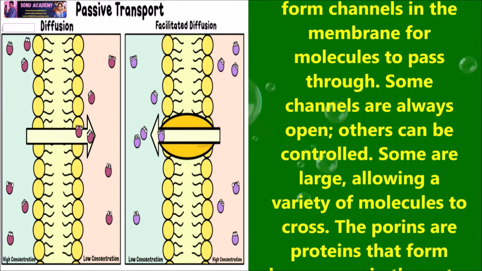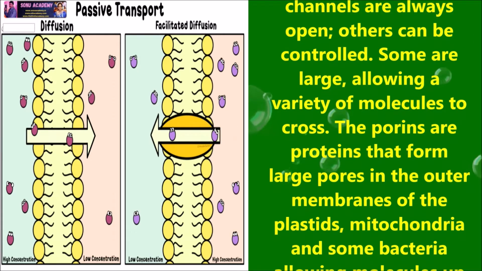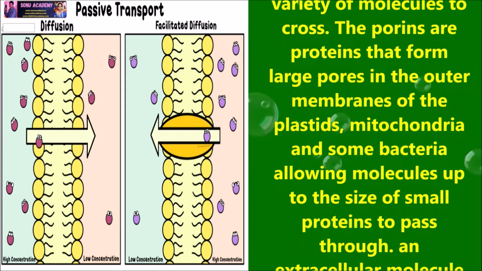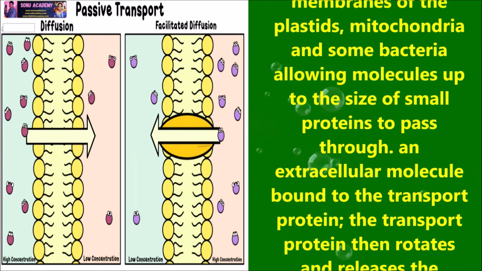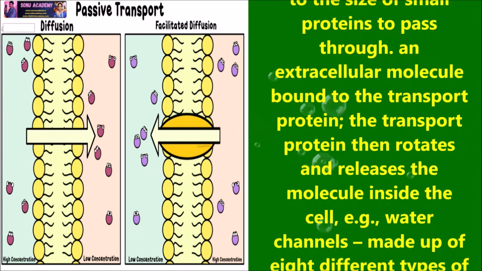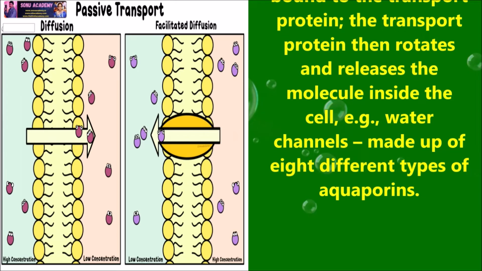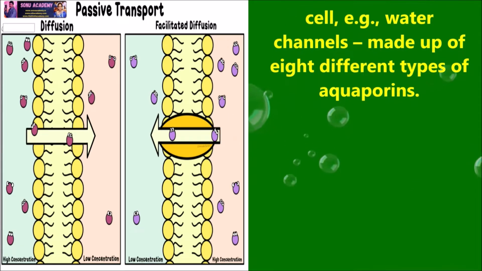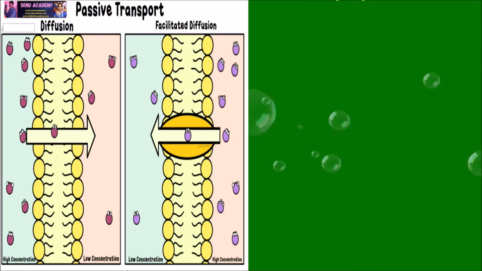The proteins form channels in the membrane for molecules to pass through. Some channels are always open, others can be controlled, some are large, allowing a variety of molecules to cross. The porins are proteins that form large pores in the outer membrane of the plastids, mitochondria, and some bacteria, allowing molecules up to the size of small proteins to pass through. An extracellular molecule binds to the transport protein. The transport protein then rotates and releases the molecule inside the cell. Example, water channels made up of 8 different types of aquaporins.